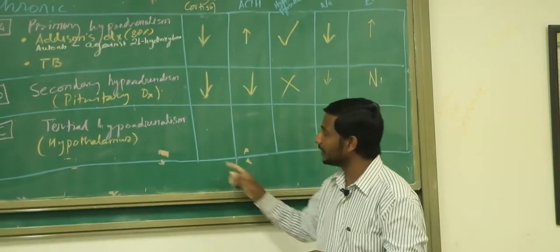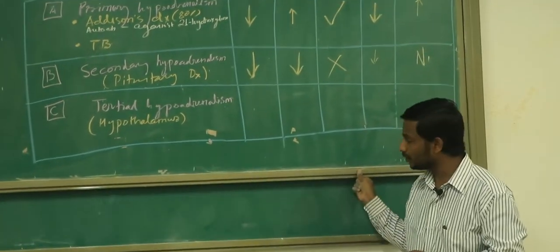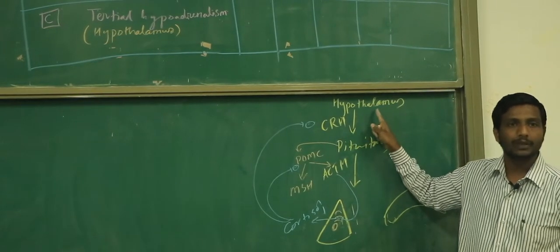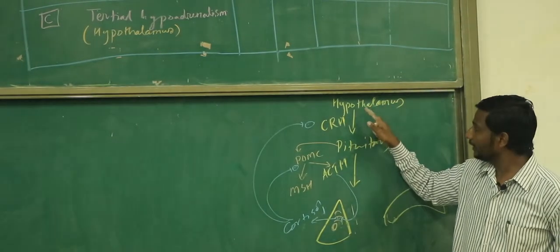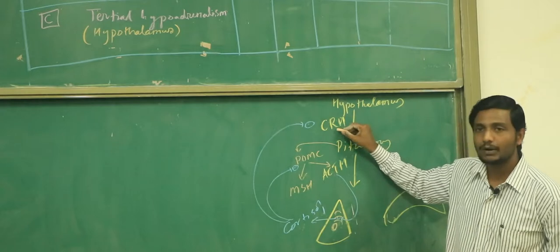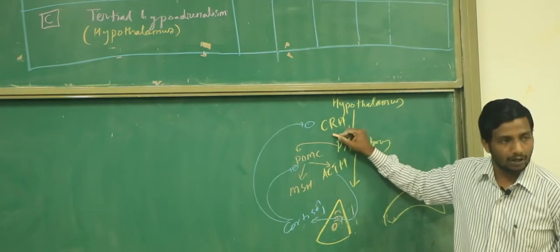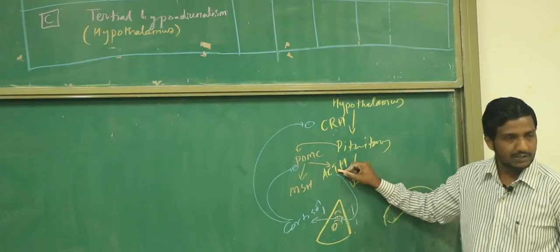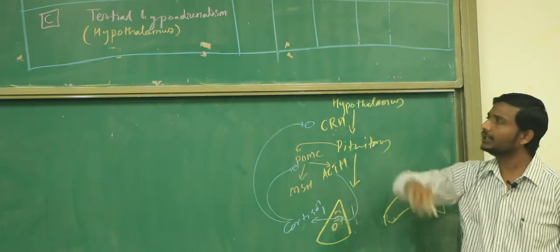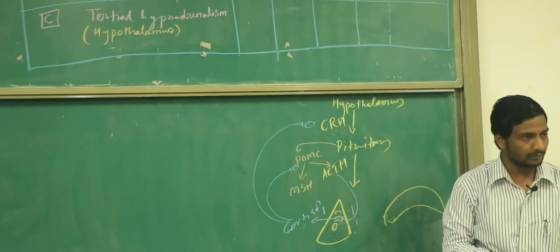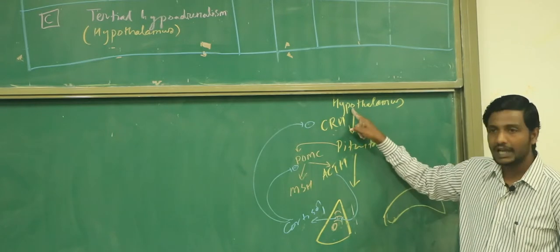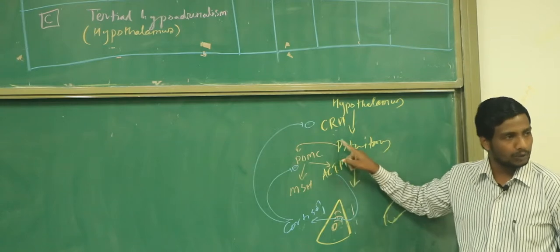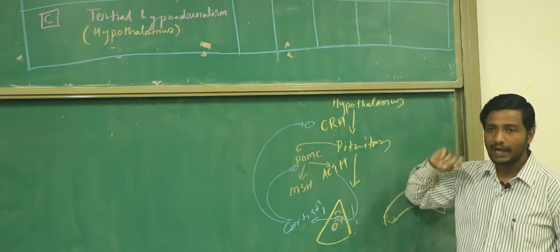We talked about tertiary hypoadrenalism, and in this case, you tell me, if the patient has tertiary hypoadrenalism, where is the problem? Hypothalamus. It means the patient is going to have less corticotropin-releasing hormone, and due to this there is going to be more ACTH or less ACTH? Less ACTH, and everything else will be the same as secondary hypoadrenalism. So tertiary means the problem is in the hypothalamus, and due to this there is a problem in the pituitary, and now it will behave the same as secondary hypoadrenalism.